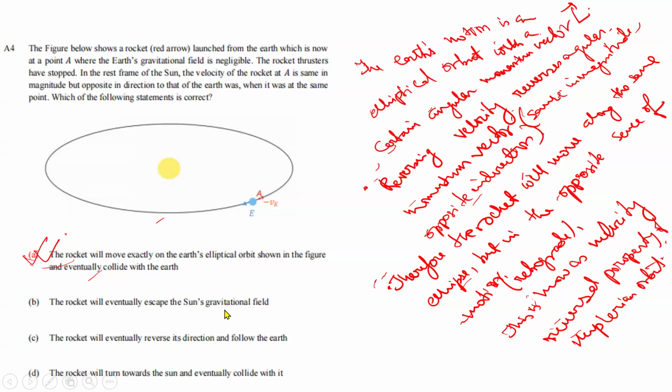Option B, eventually escape the Sun's gravitation, is not correct. Coming to C, the rocket will eventually reverse its direction and follow the Earth. No, it is already moving with the same speed but in the opposite direction. Option D, the rocket will turn towards the Sun and eventually collide. No, that is not possible because it is moving in the gravitational field of the Sun. So only option A will be our correct answer.